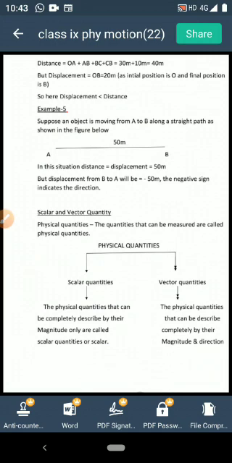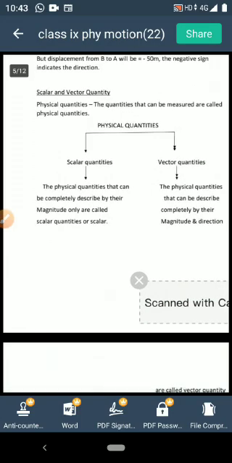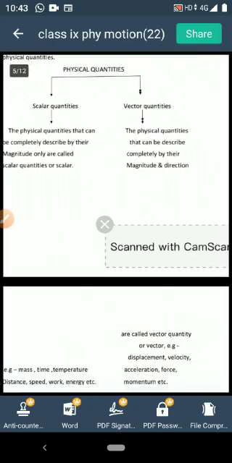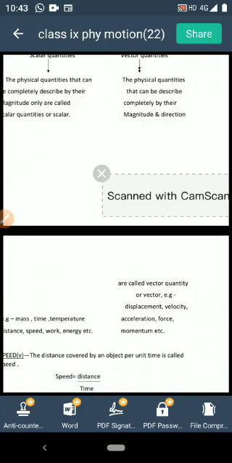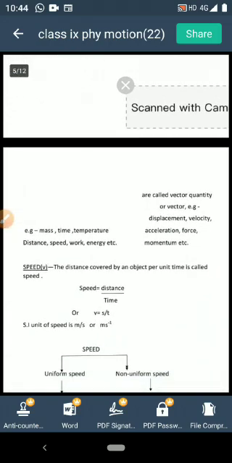Some other examples of scalar quantities are mass, time, temperature, speed, etc. But vector quantities need magnitude as well as direction for their complete description. Some of the vector quantities are displacement, velocity, acceleration, force, momentum, etc. You will be learning about these vector quantities in your higher class in detail.